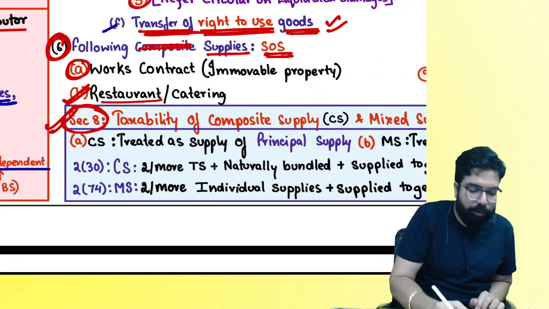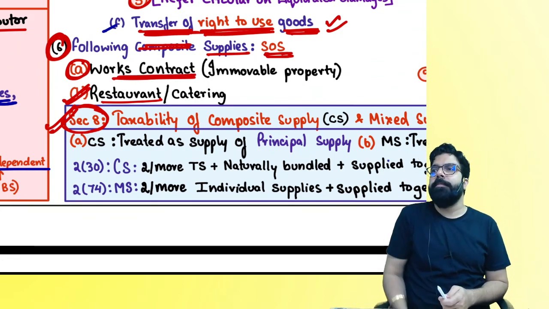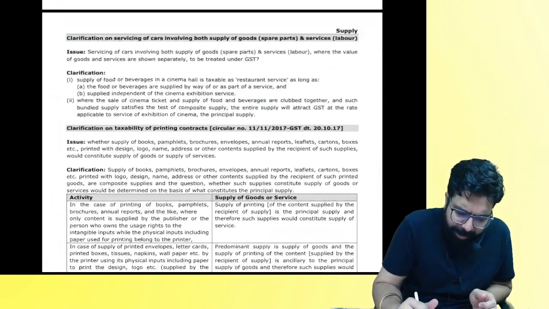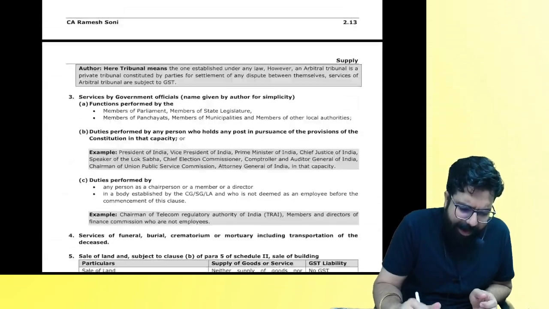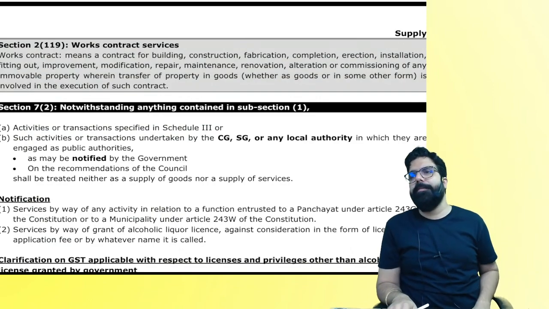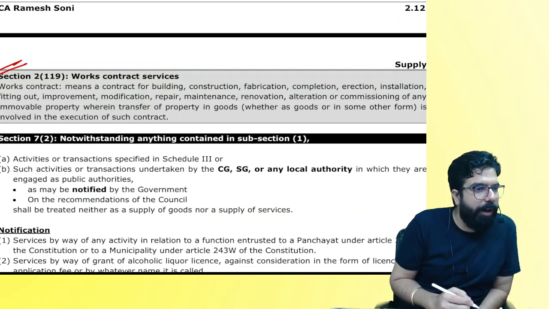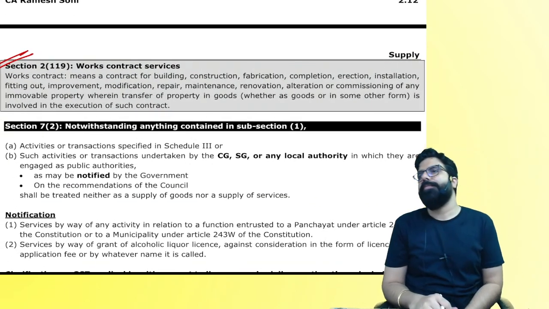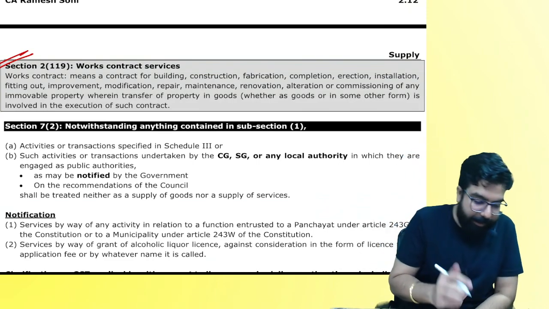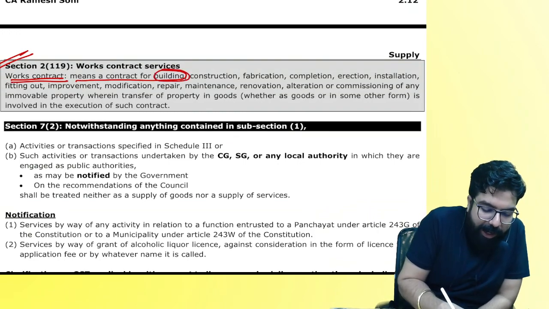Everyone, what do you mean by a works contract? Material and labor. Okay. People here, the works contract definition is there in your page number 2.1213. Listen. Arey, it is there in your book. Don't worry. See. Works contract means a contract for building,